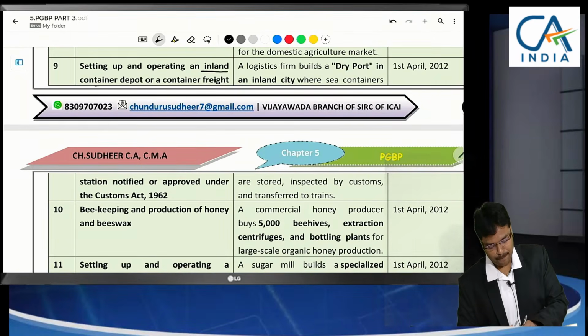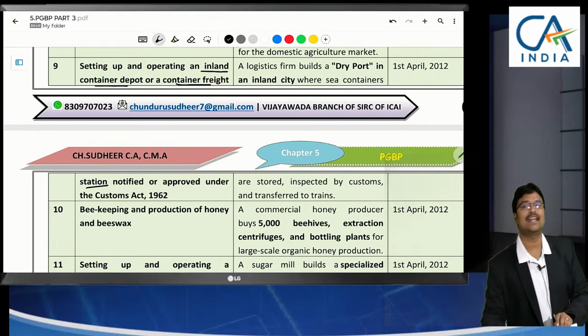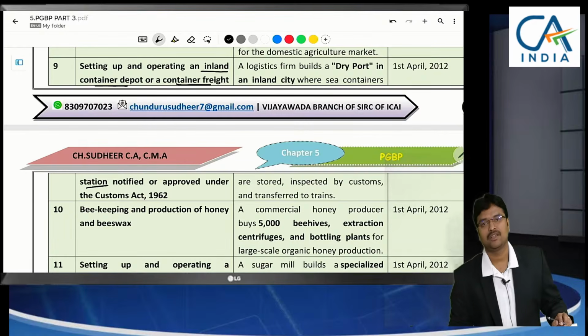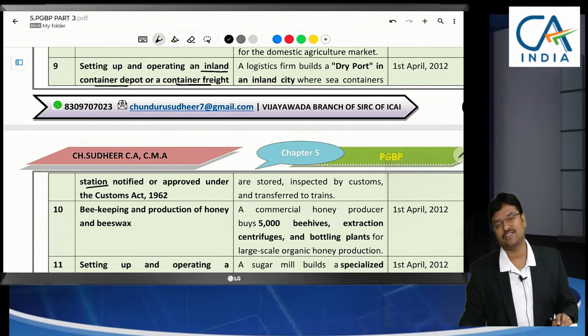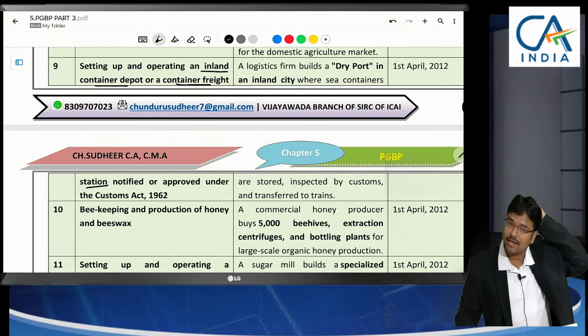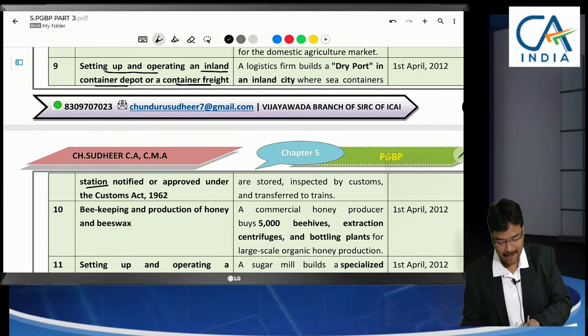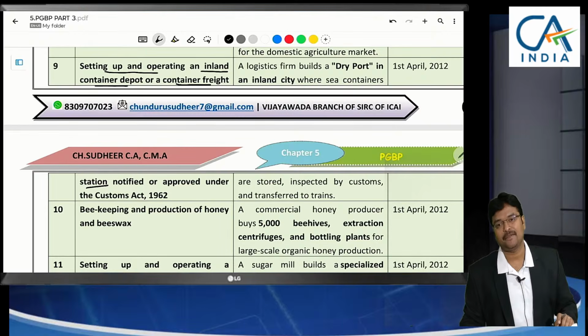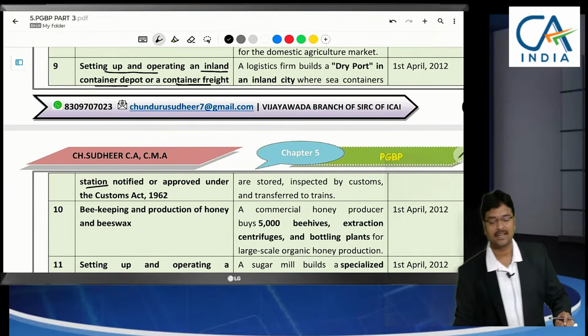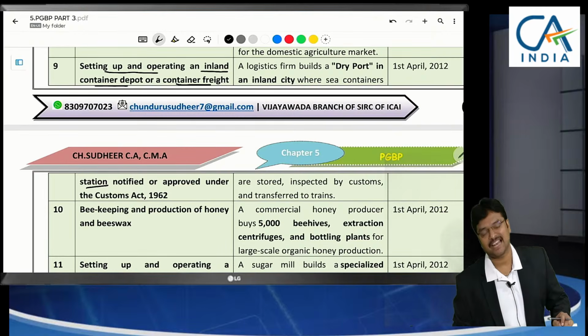To store the imported goods, inland container depots or container freight stations at the port area. There will be large containers. If you see in many movies, shootings are done there. There will be long, big containers. Imported goods will be stored in those containers in the port area. Our business is setting up and also operating. Any repairs that come, we are going to handle. Our capital expenditure can be claimed as deduction.